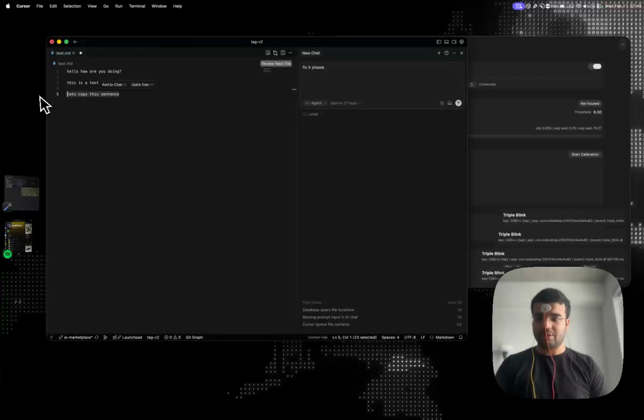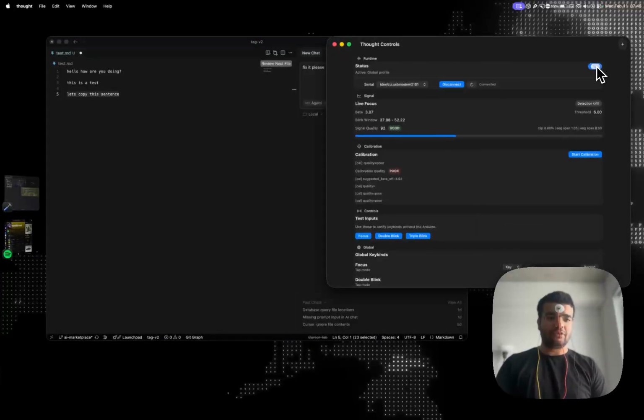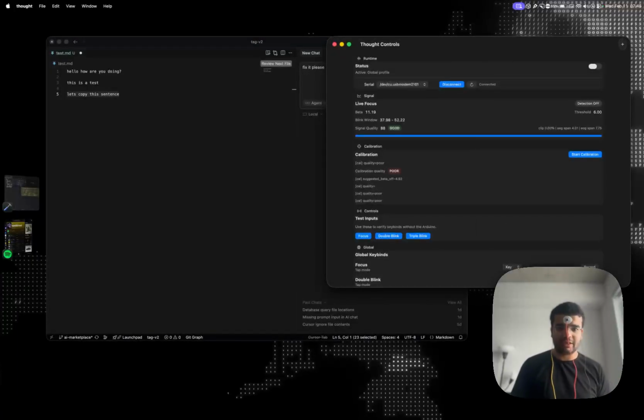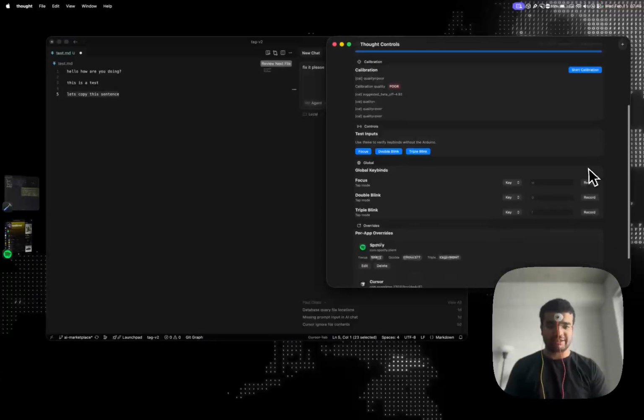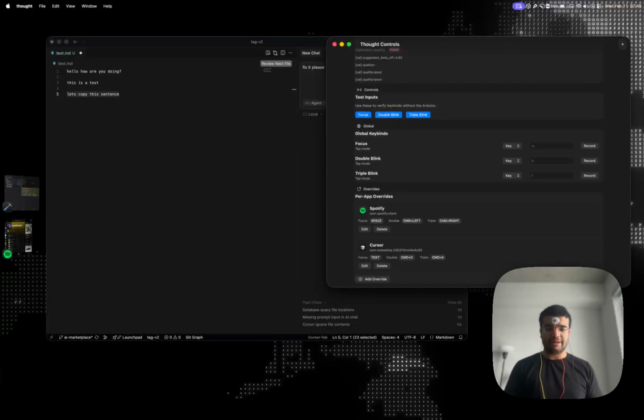And if I do copy, okay, copy, paste, there you go. So with focus, I did fix it please because the text is set. So double blink is copy and triple blink is paste.